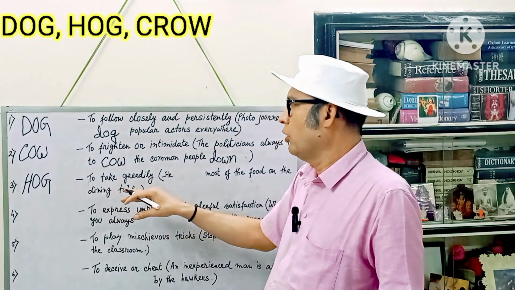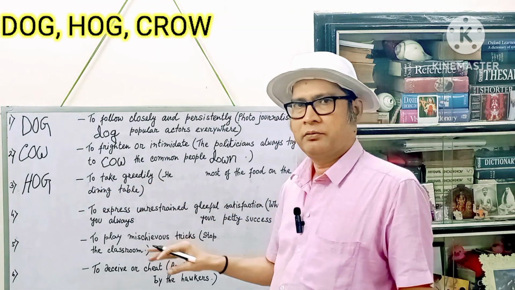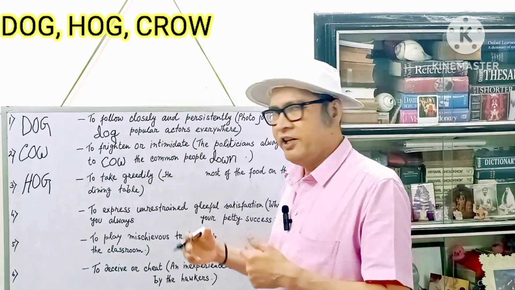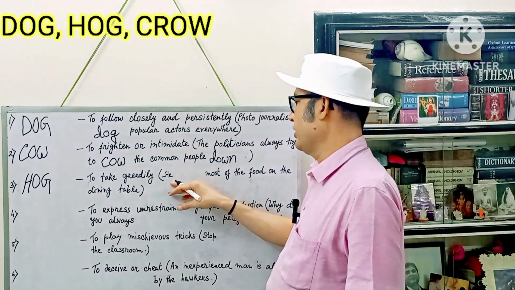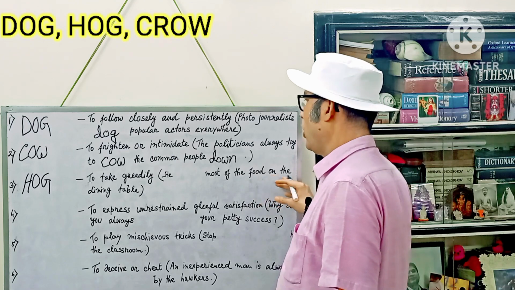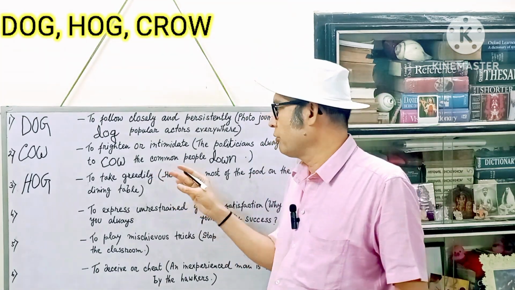So, hog, when used as a verb, it means to take greedily. Greedy, greedily is the adverb form of greedy. To take greedily. So here are the example sentences. He dash most of the food on the dining table. So you understand very well what we are going to use here.